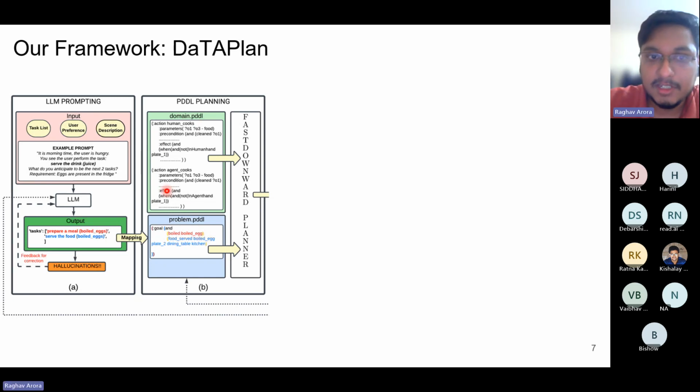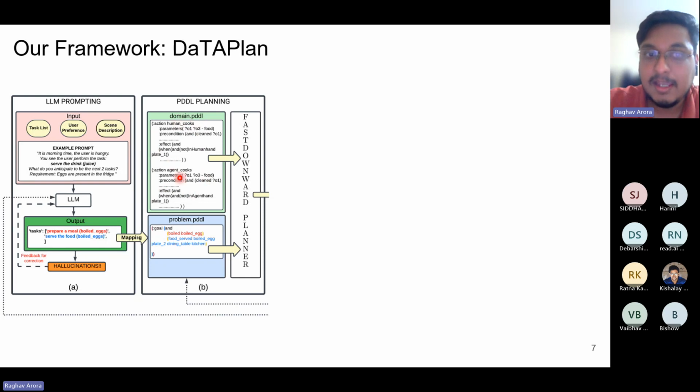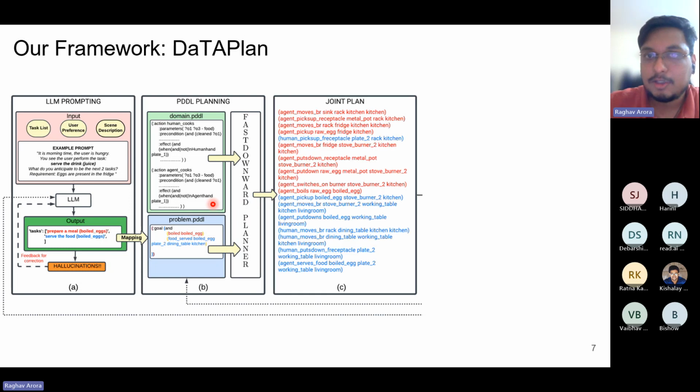So the domain, which contains all the state and action space, and the problem, which contains the goal state, are provided to a planner. We are using a planner known as the Fast Downward planner, and the goal for this planner is to find an optimal plan which takes our system from the initial state to the goal state. So this is a joint plan that is computed by the planner.